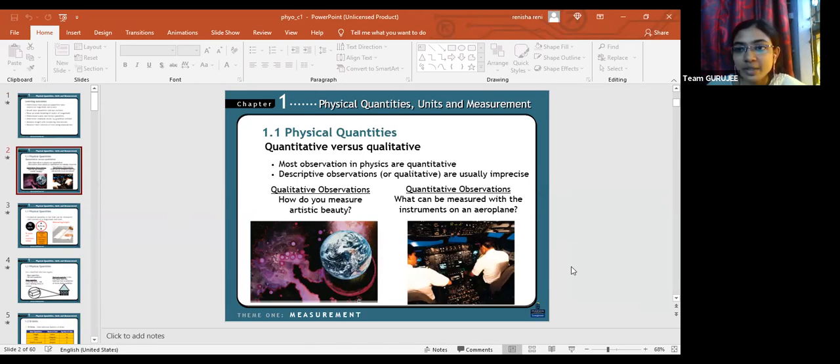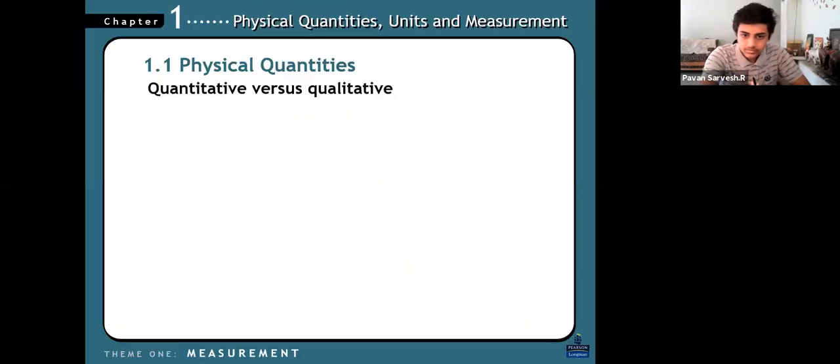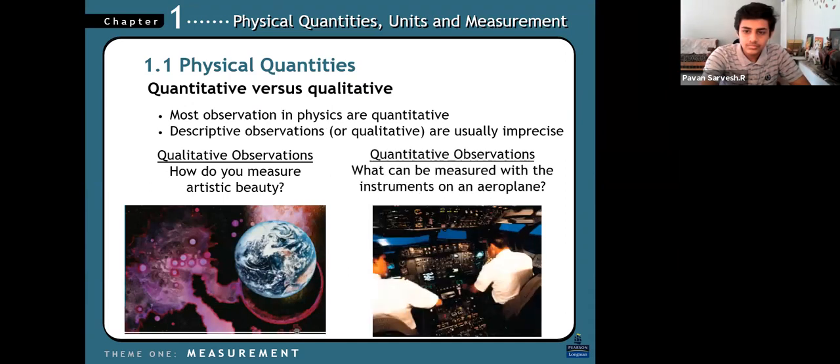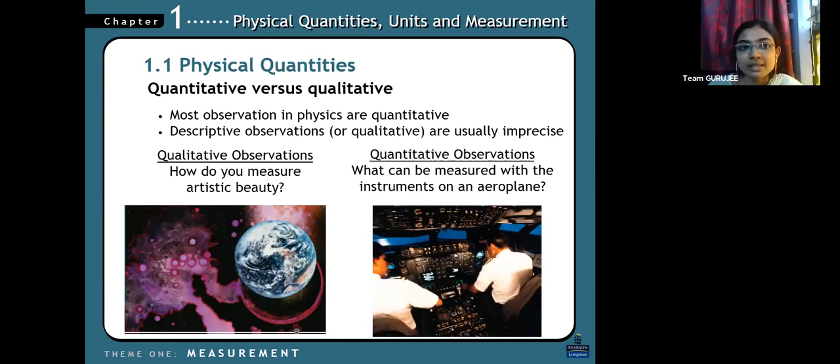What is a physical quantity actually? Any ideas?